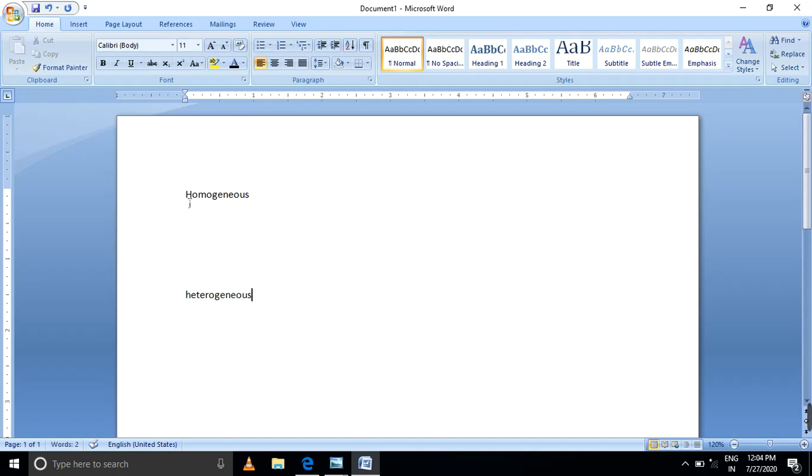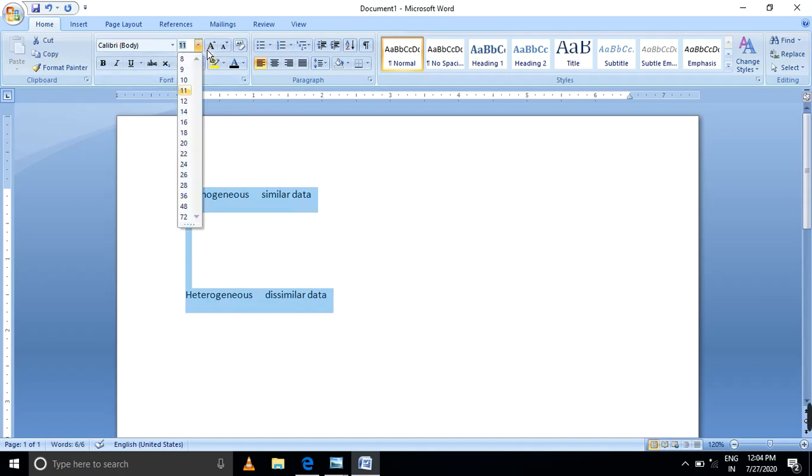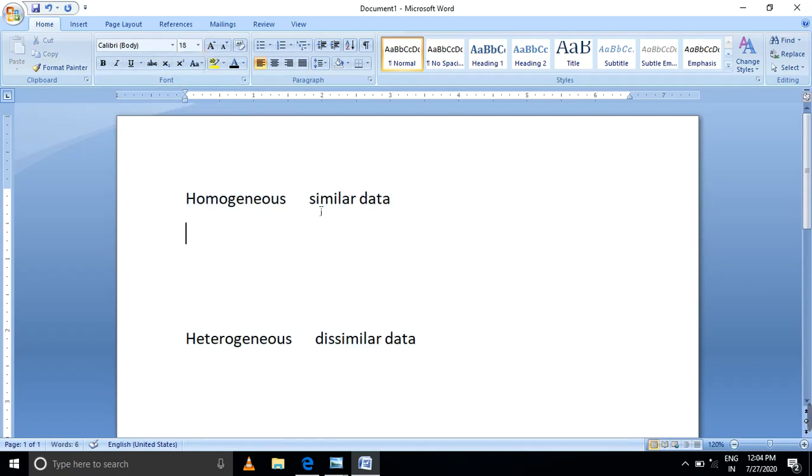What is the meaning? Understand this very important point. Many students are confused about exactly these two terms, homogeneous and heterogeneous. Homogeneous means we consider similar data, ordered. Heterogeneous means we consider dissimilar data. Be clear about homogeneous and heterogeneous.